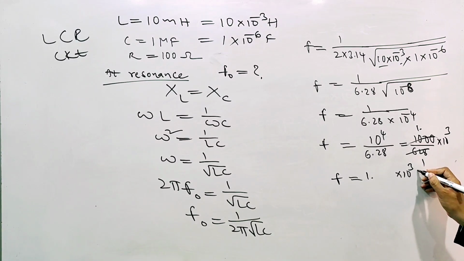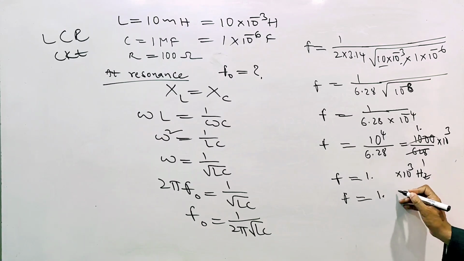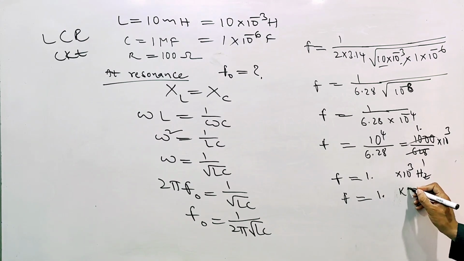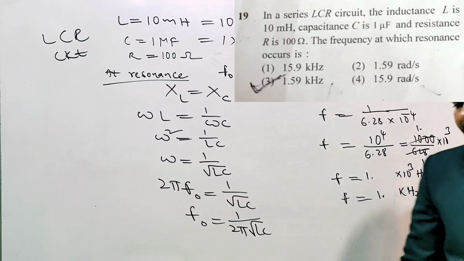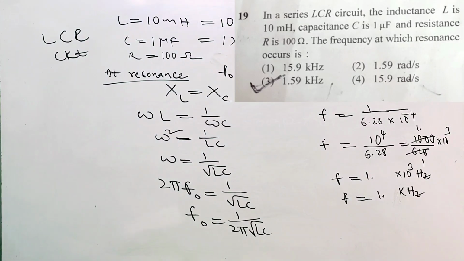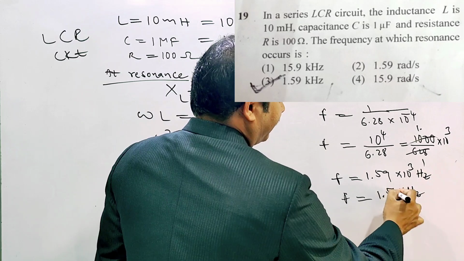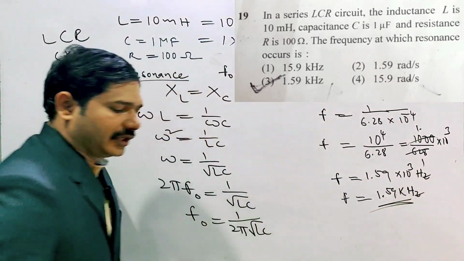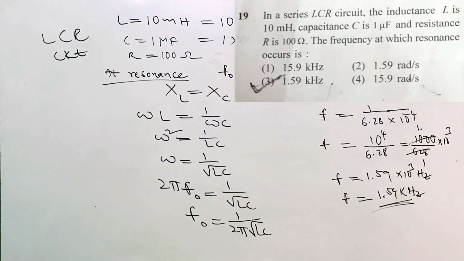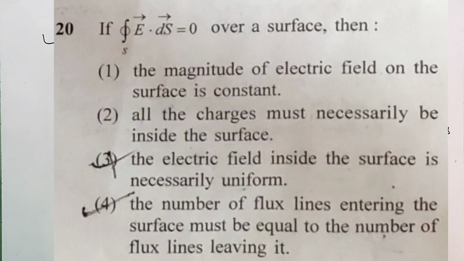Frequency units are what? Hertz. So f equals 1 point something into 10 to the power of 3, which means kilohertz. How much will you get? That also I'll tell: 1.59 kilohertz. So therefore, which option is correct? The third option is correct, 1.59 kilohertz. Next, 20th question.